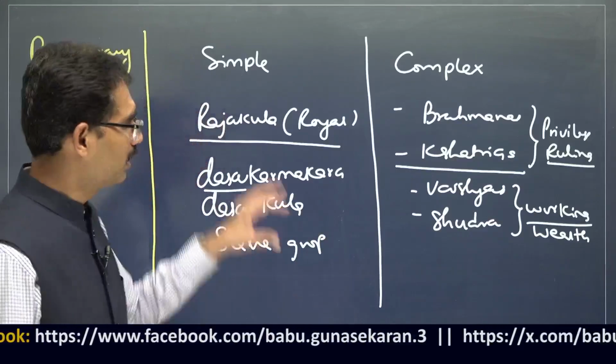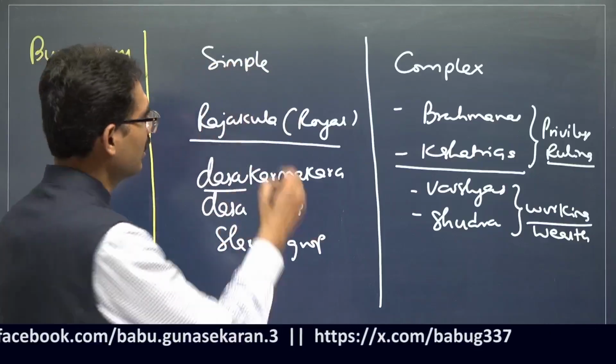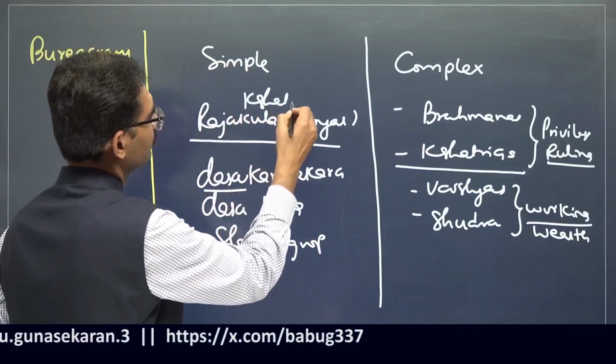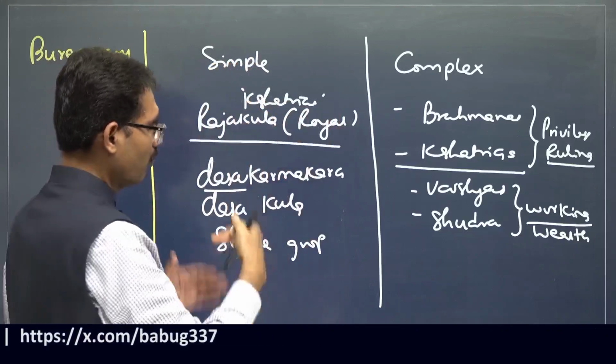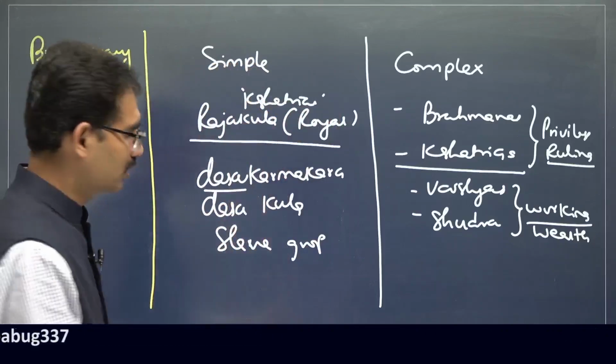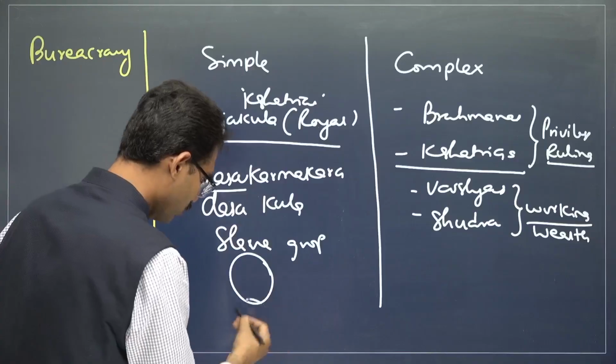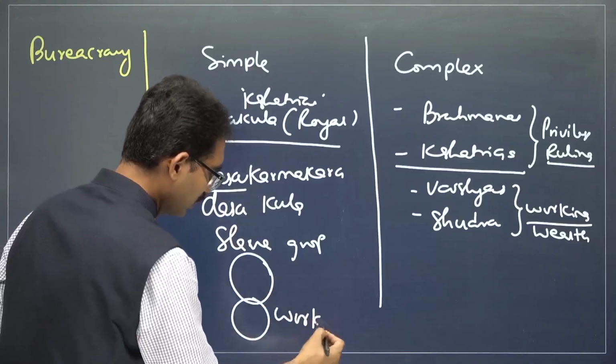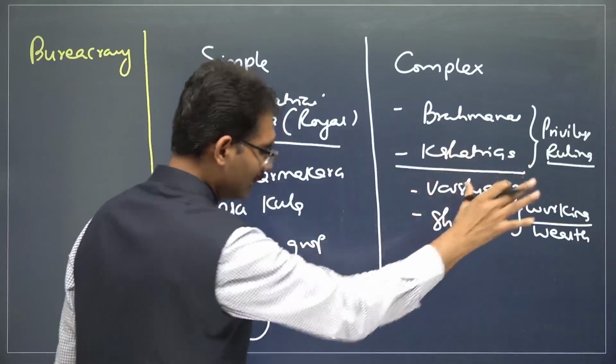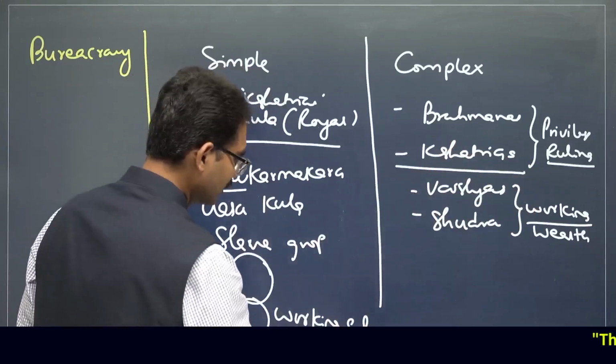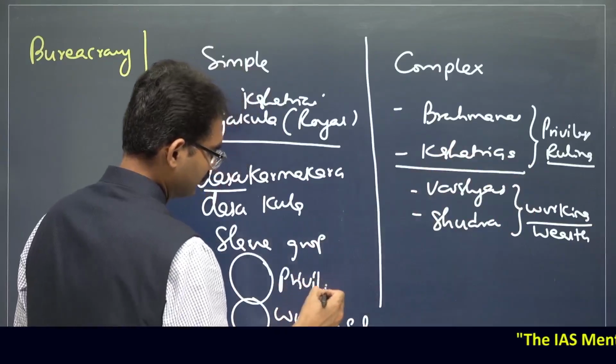So simply, royal family members are Kshatriyas, and one section is going to be the laborers. So one privileged, one working class. Not these many classifications, four classifications, no. Working class, privileged class.